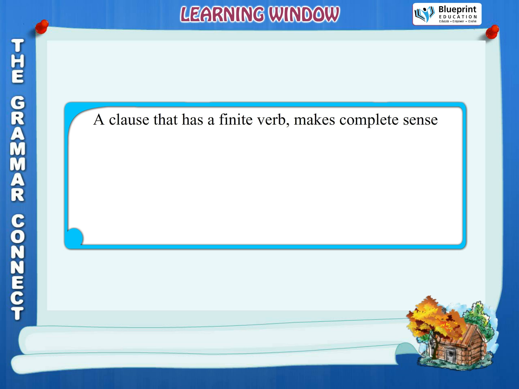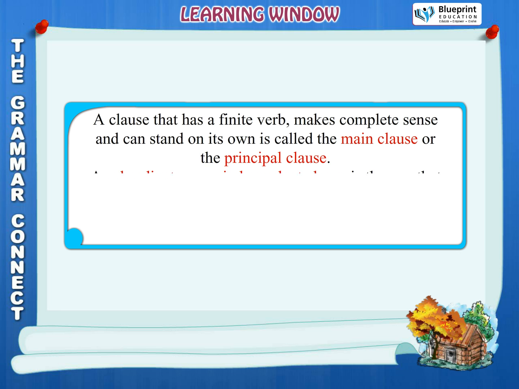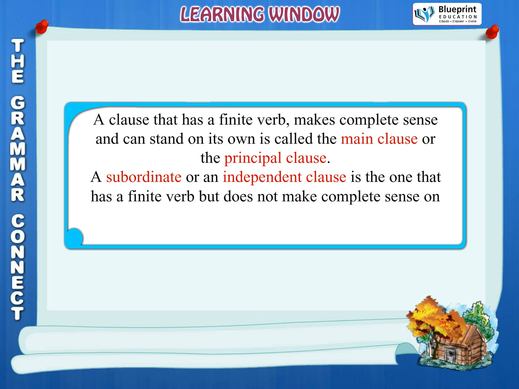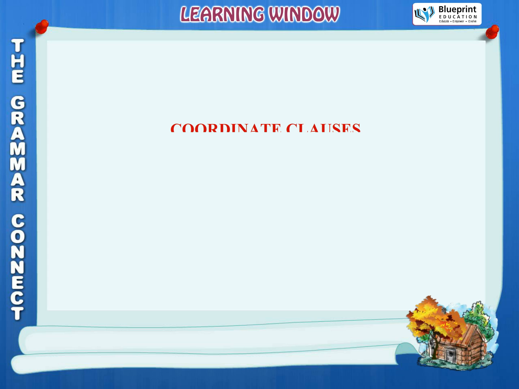A clause that has a finite verb, makes complete sense and can stand on its own is called the main clause or the principal clause. A subordinate or dependent clause is the one that has a finite verb but does not make complete sense on its own. It has to depend on the main clause to complete its meaning.